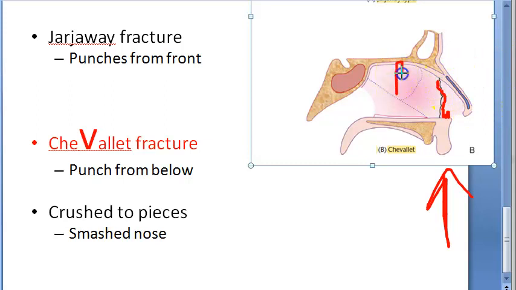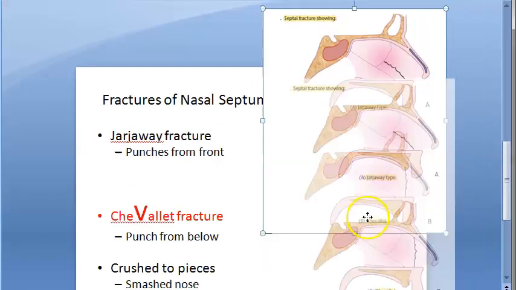So where is the bony and cartilaginous junction? It runs upwards to the junction of the bony and cartilaginous dorsum of the nose. So that is Chevallet fracture. That's all, guys. If you have understood this much, it's more than enough.